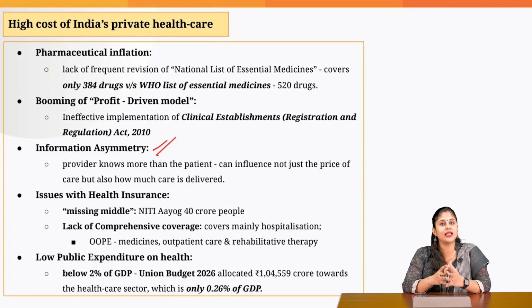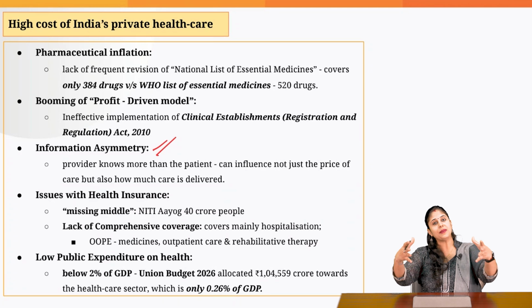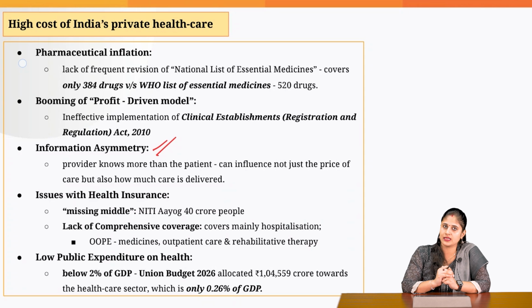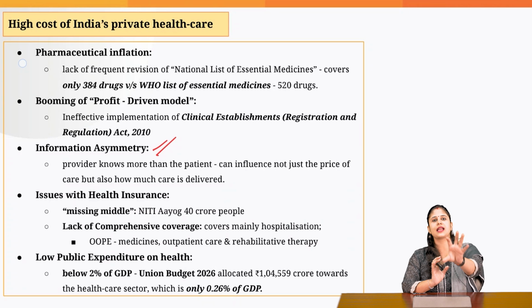Why is attention to primary healthcare the need of the hour? Because if your primary healthcare is effective, it would be able to detect the disease at an early stage. And if the disease is detected early, obviously the hospitalization cost would be comparatively less. Let's suppose, consider a cancer patient.